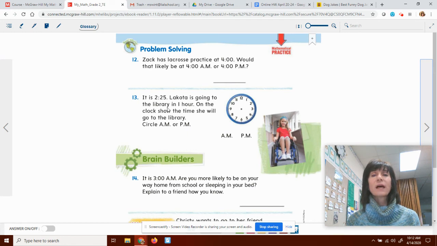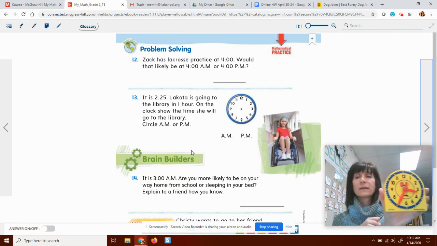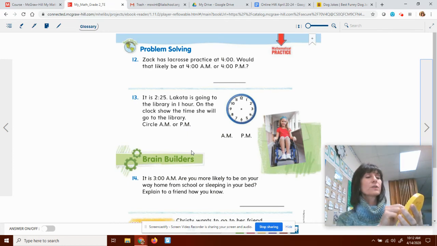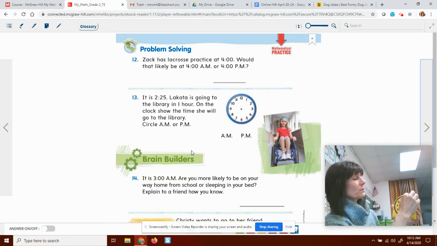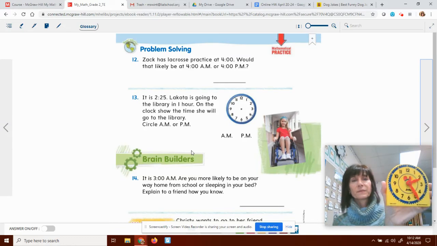Lakota is going to the library in 1 hour. On the clock, show the time she will be going to the library and circle if this is AM or PM. Well, right away, we know it's going to be after lunch. So I think you can circle the AM or PM. But let's take a look at a clock. Let's first start with what we know. 2 o'clock, but we need to make it 2:25. So I need to bring it down to 5, 10, 15, 20, 25.